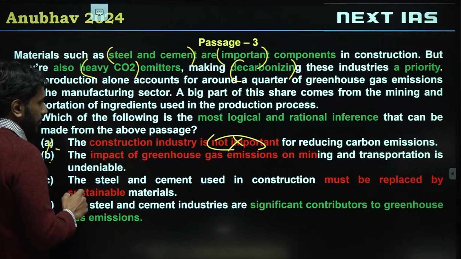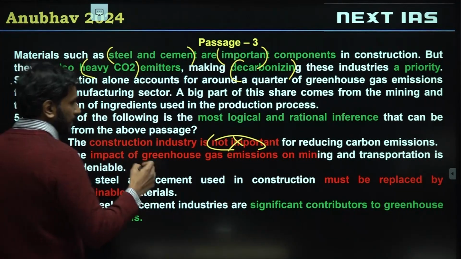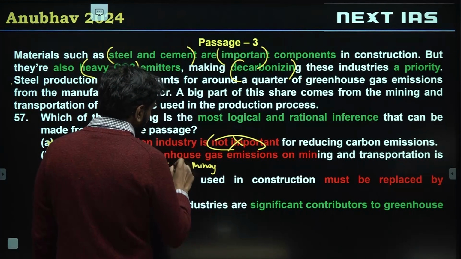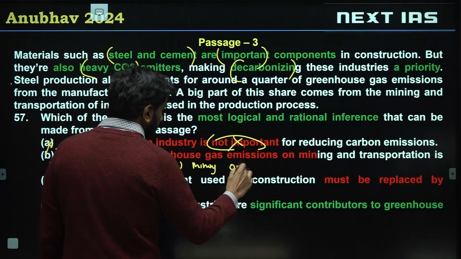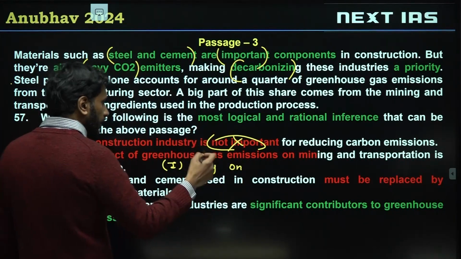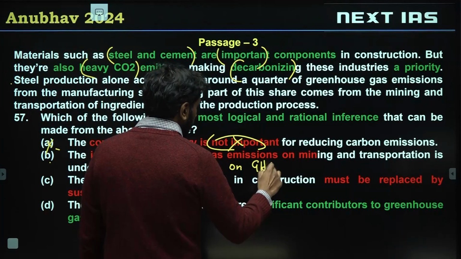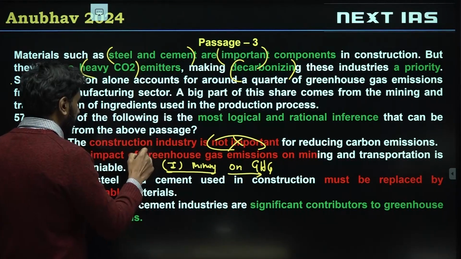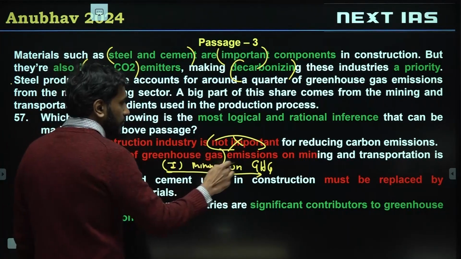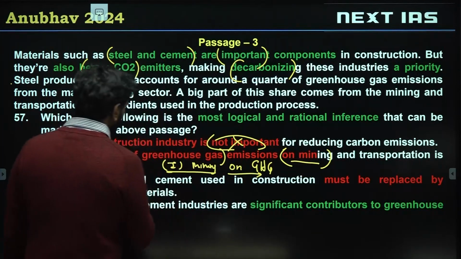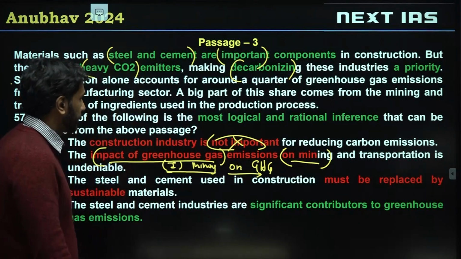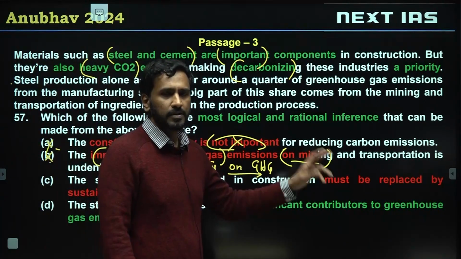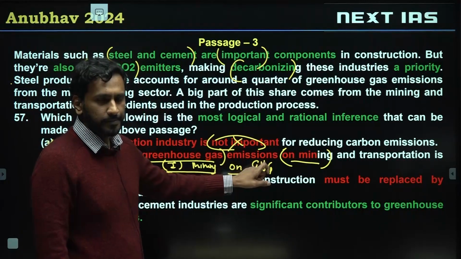Now some students have gone with option B. The passage was talking about the impact of mining on greenhouse gas emissions, right? What is option B trying to do? Impact of greenhouse gas on mining. So this is the opposite of what is done in the passage. Option B is invalid. Some students, if you read option B in a hurry, might think it's right, but it's actually stating the opposite.